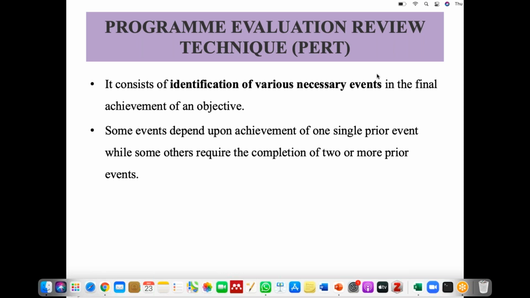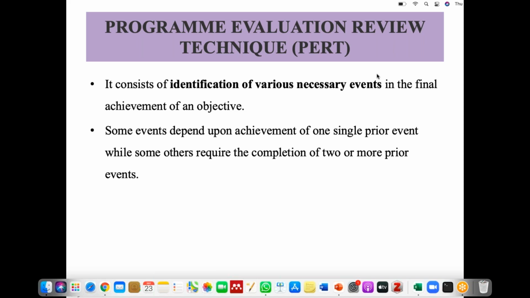Okay, so it consists of identification of various necessary events. It's clear. I was coming to the completion of two or more prior events. In the previous example, we had to maintain a cold chain. For that, you have to see what equipment is required and whether the equipment is there or not. Then you arrange for the vaccines, and you keep them in the ILR. Then you transport the vaccine. So the whole process required 2 or 3 steps. Only then will we be able to make the vaccine reach the sub center or PHC wherever vaccination is happening.